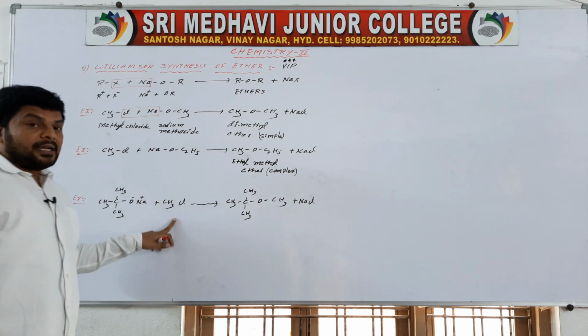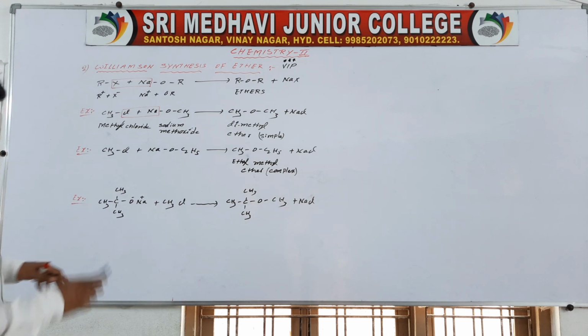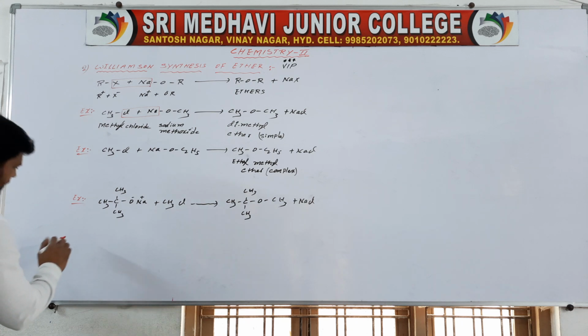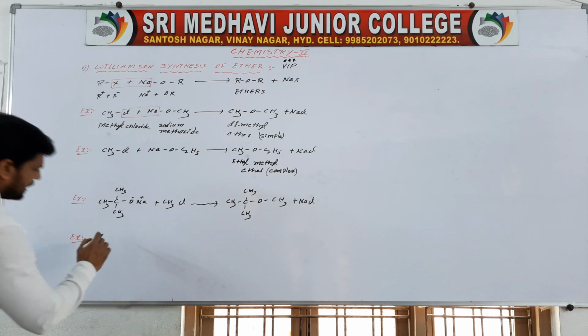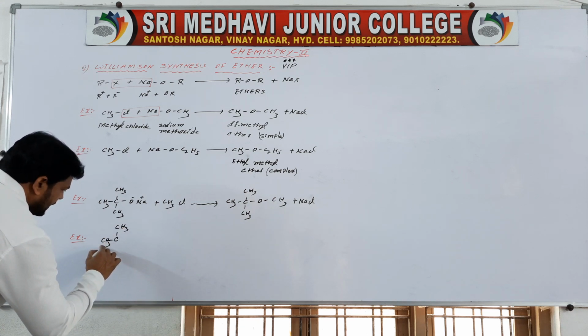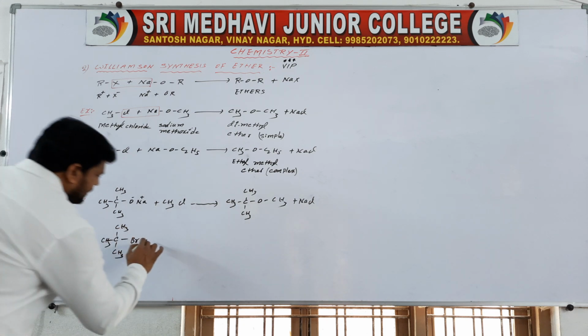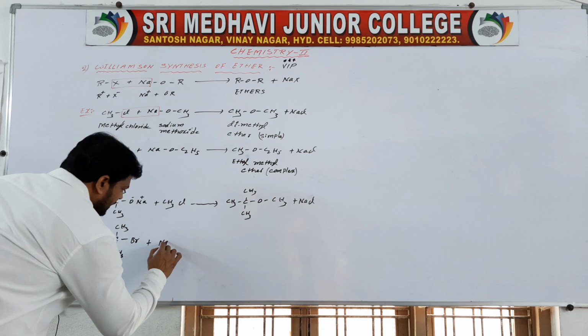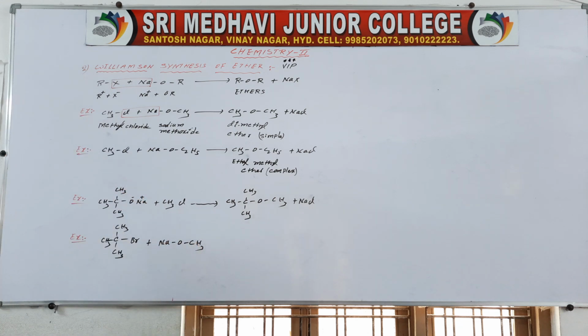If you take tertiary alkyl halides, then what happened? One more example. Tertiary alkyl halide, (CH3)3CBr, is added to NaOCH3 or NaOC2H5.